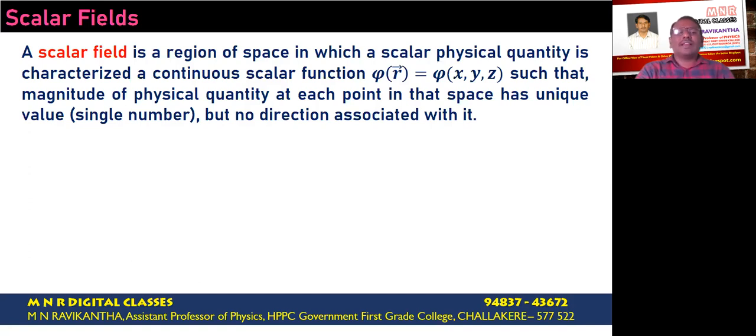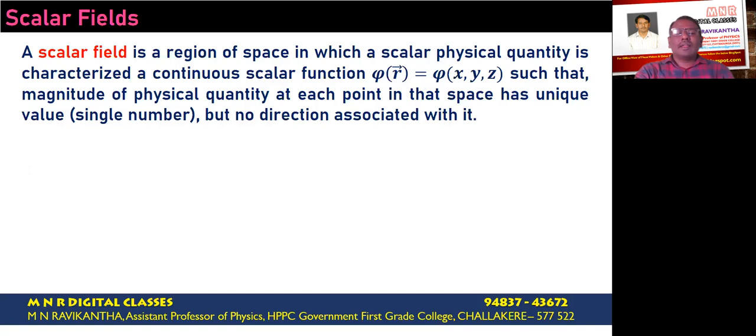That is, a scalar field in a region of space is a physical quantity which can be represented or characterized by a continuous scalar function such that it has only magnitude. At each point, the magnitude of the physical quantity is a unique value and it has no direction. Such a field is called a scalar field.